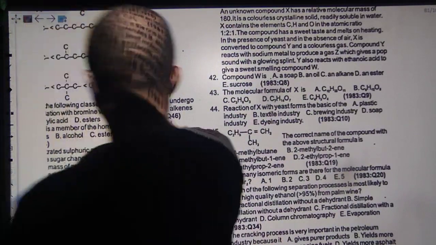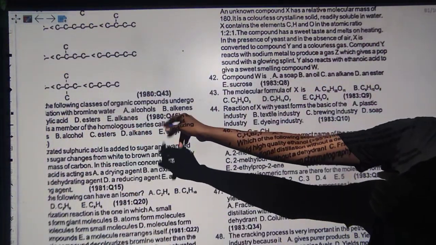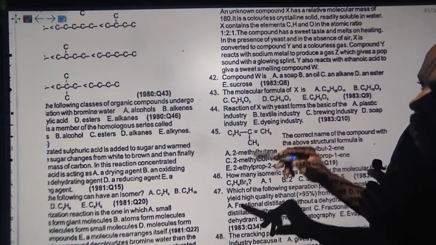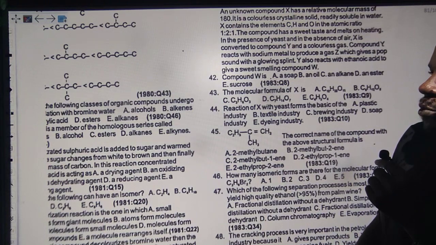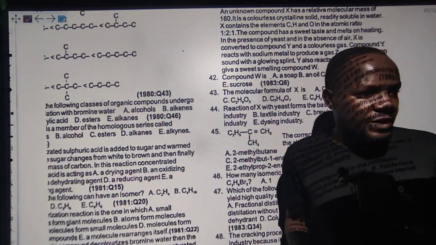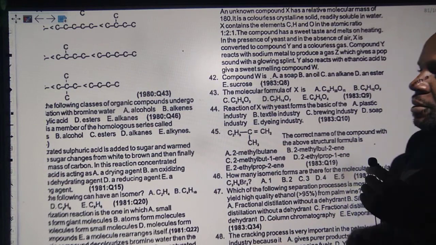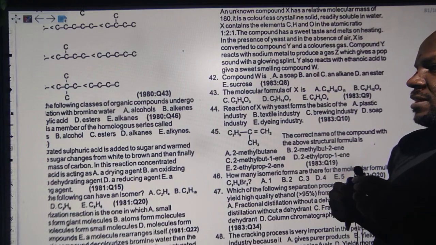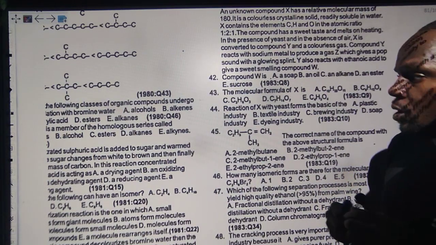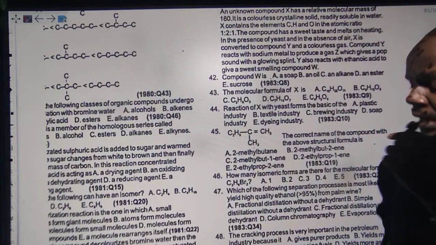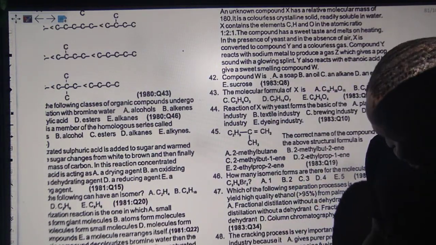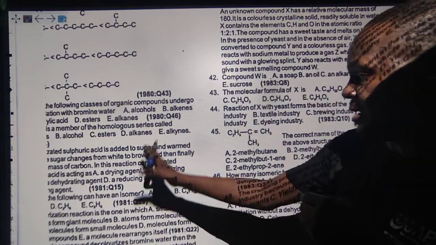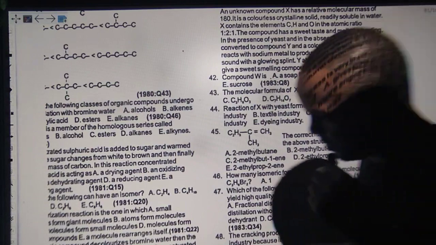I think this one is more like, which of the following organic compounds undergo oxidation with bromine? Maybe oxidation with bromine water. So actually, the answer to this one should be alkenes, because we know addition reaction is common to unsaturated hydrocarbons. I can't see anything that is cut. That means I'm going to be focusing on this in the next class.